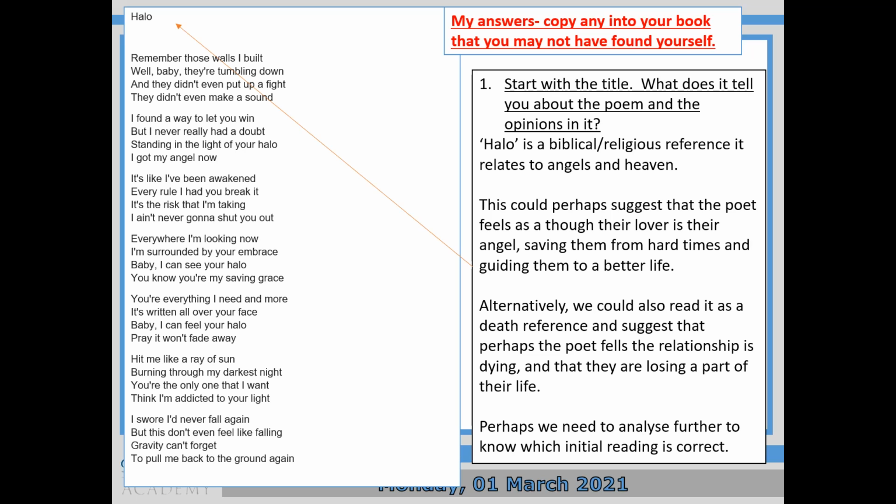So halo is a biblical religious reference and it relates to angels in heaven. This could perhaps suggest that the writer feels as though their lover is their angel, saving them from hard times and guiding them to a better life. Alternatively, we could also read it as a death reference because angels ultimately are dead, aren't they? And suggest that perhaps the poet feels the relationship's dying and that they're losing a part of their life. Maybe we need to analyse a bit more to work it out.